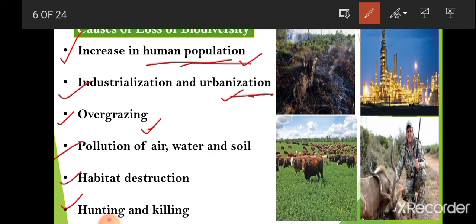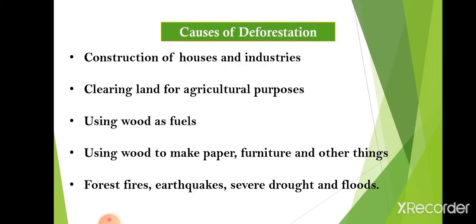Then hunting and killing. This means illegal hunting and killing, and illegal hunting of animals is called poaching. This is also a very important reason, because animals are killed for their meat, for skin and for other useful body parts, which are very expensive also. So these things lead to a reduction in their number, and this is also a very big cause of the loss of biodiversity.